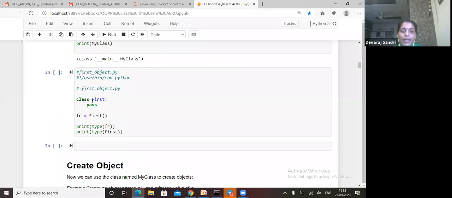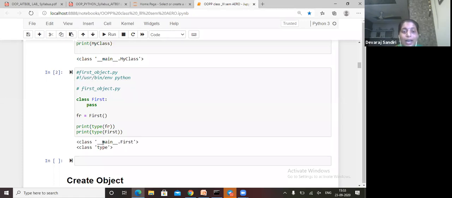Here I given class First with pass, which means this First will not be ignored, and fr is equal to First. What is the type of fr? It is class __main__.First, so fr is an object going under the First class. But when I ask for the type of First itself, First is one type.